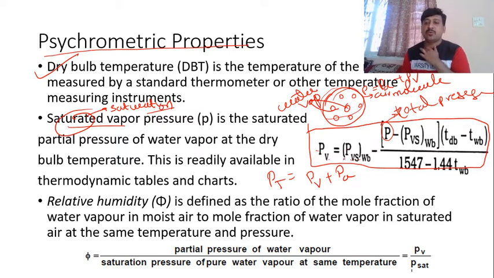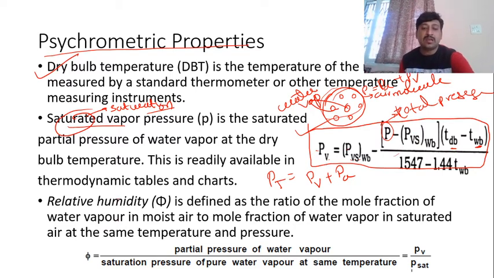So PV equal to PVS at wet bulb minus (P minus PVS wet bulb) times (TDB minus TWB) divided by (1547 minus 1.44 TWB). TDB means dry bulb, WB means wet bulb. These things I will explain in the class. When the class starts, if you ask me these doubts, that time I will explain these doubts for you. Okay. Next, coming to relative humidity.